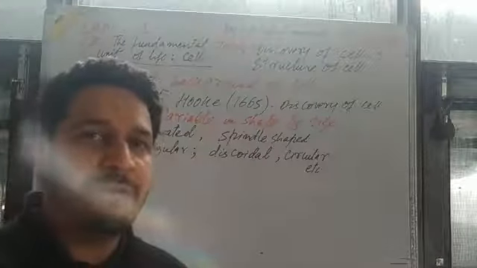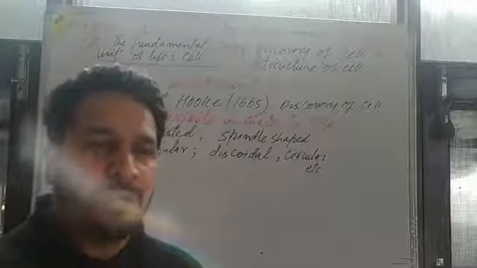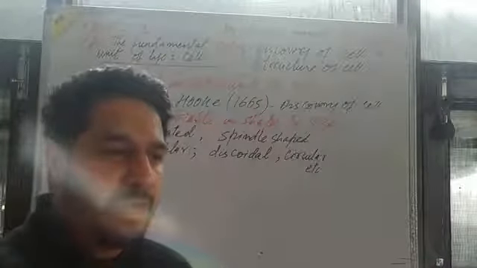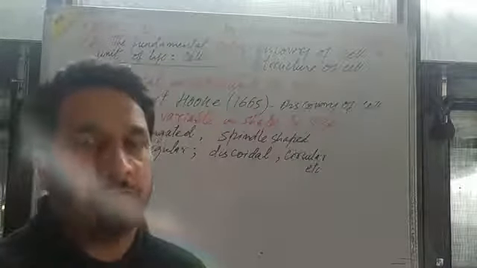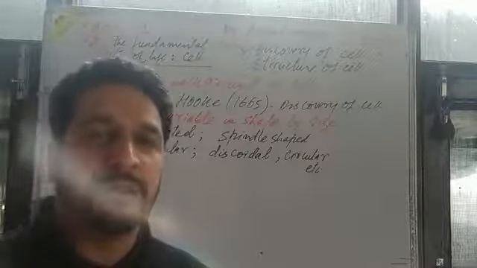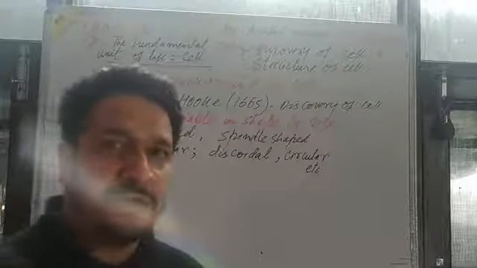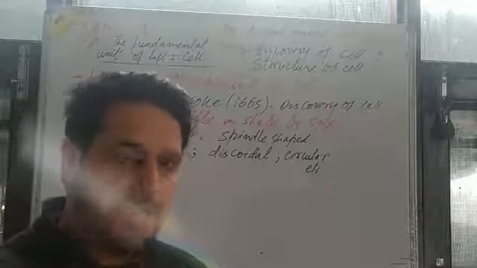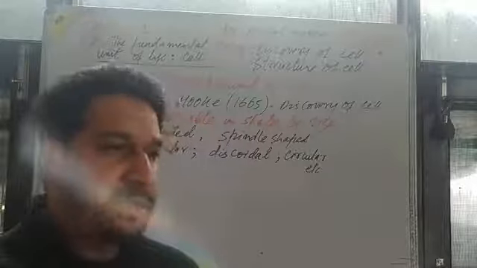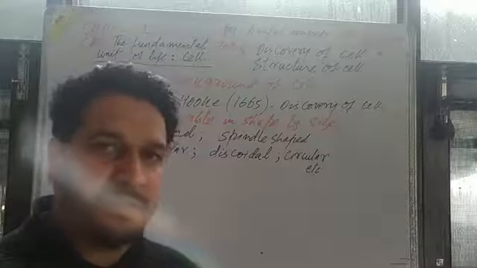This word is derived from the Latin word cellula, that if you see in the dictionary, it refers to a little room, a little compartment, known as the cell. Then also you go to the English dictionary, you will find the meaning of the cell, a little compartment, a little room. So Robert Hooke only coined the term cell in 1665.